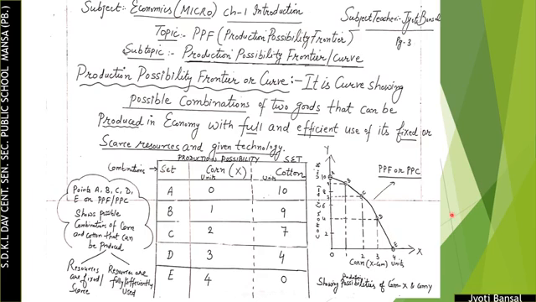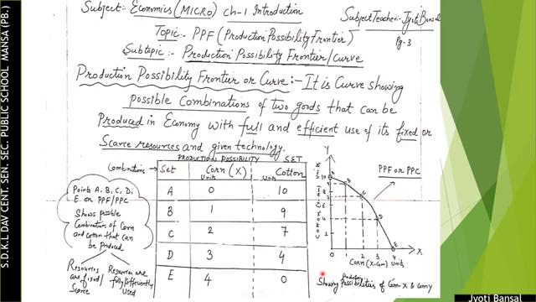So here we have plotted all the points on this curve. We have taken corn on the x-axis and production of cotton on the y-axis, and start from the first combination, that is 0, 10, A combination; 1, 9, B combination; 2, 7, C combination; 3, 4, D combination; and 4, 0, E combination. And when we join these points, we get a production possibility frontier or production possibility curve, which is downward sloping and it is concave to the point of origin.